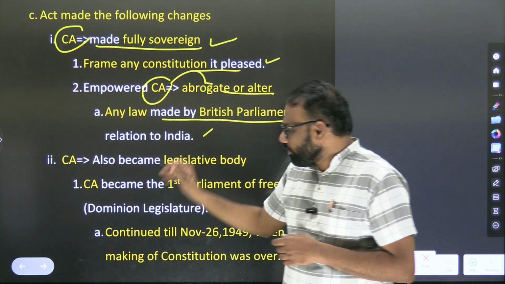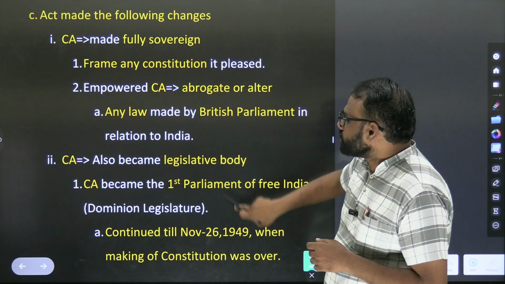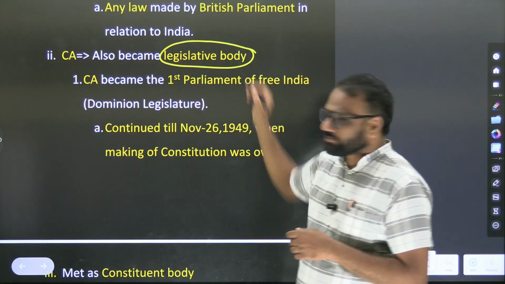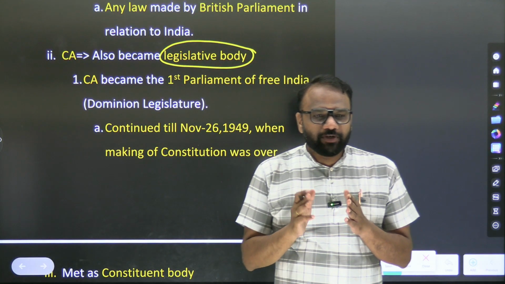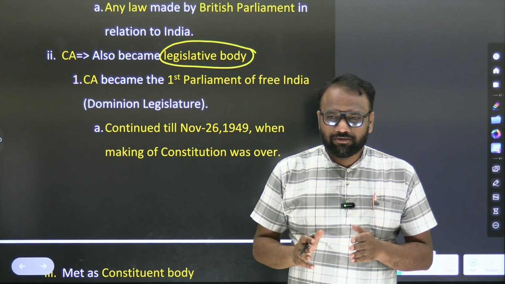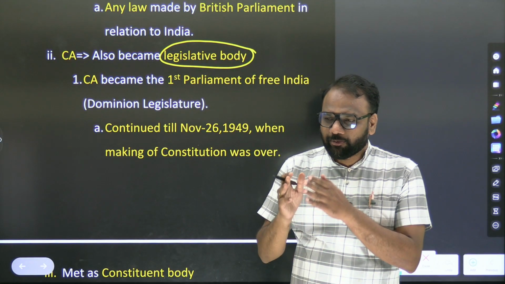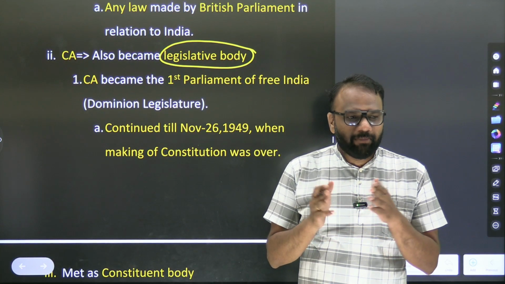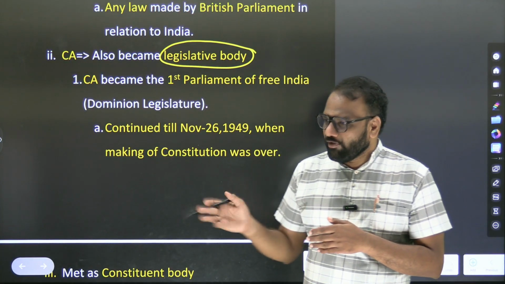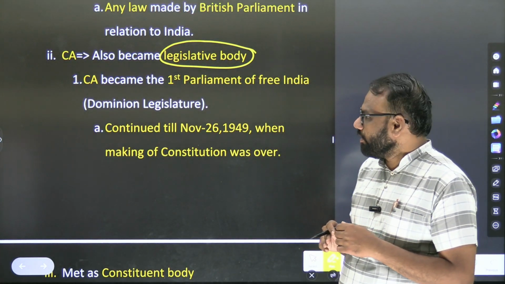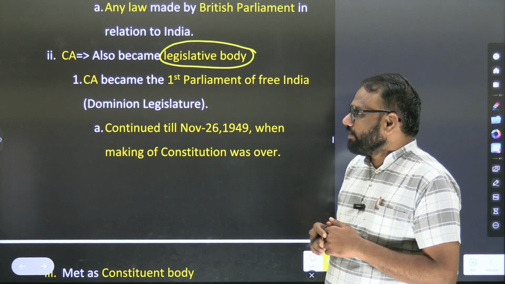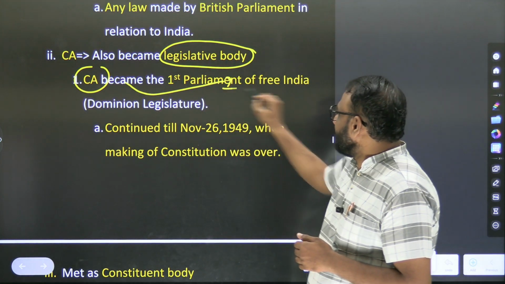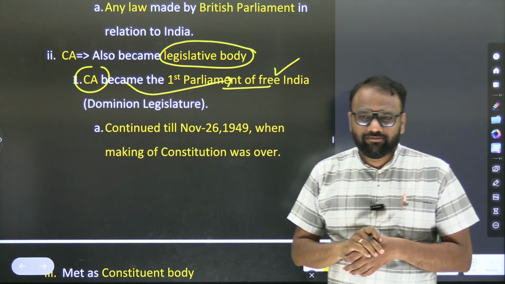Next, this is important. The Constituent Assembly also became a legislative body. The job of the Constituent Assembly is to frame the constitution, write its provisions, and discuss them. But at the same time, we require ordinary laws, for example the Marriage Act or the Environment Protection Act. These are examples of ordinary law. So during the three-year period, the same Constituent Assembly also became the Parliament of Free India.